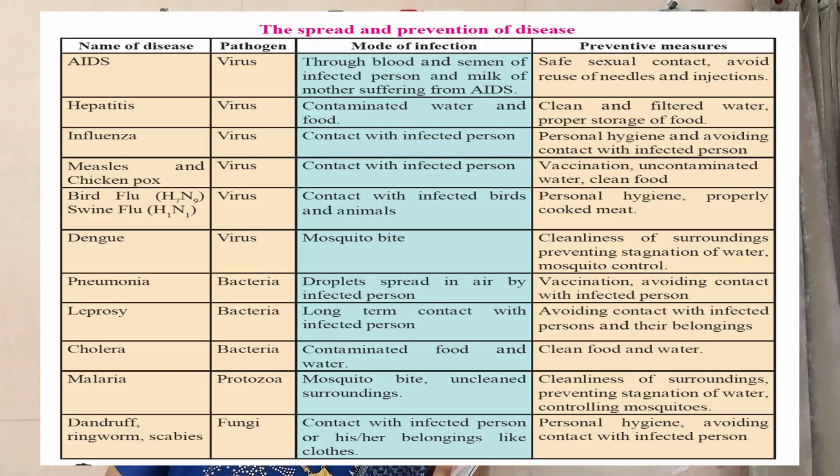In such a way we can prevent it. As well as the next disease is dandruff, ringworm and scabies. The disease is caused by fungi and the mode of infection is contact with an infected person or his belongings like clothes.